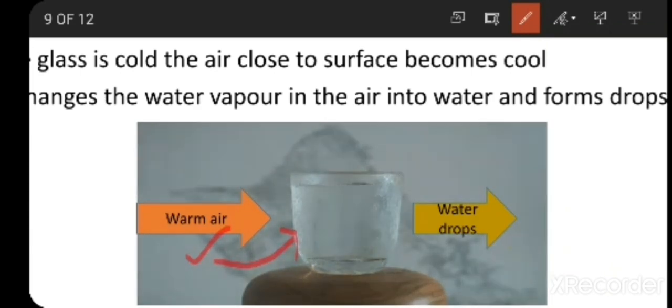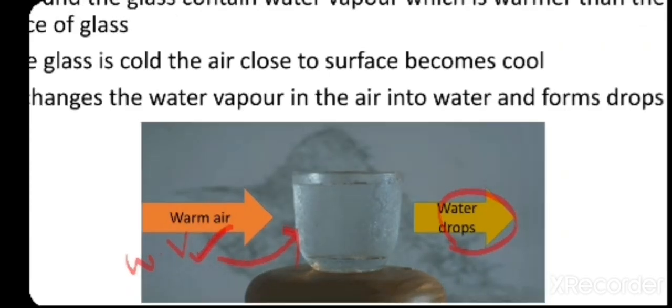I repeat, around the glass the air will be warm. You all know always air contains water vapor. So when this warm air comes in contact with the outer surface of the glass, it condenses. Water vapor is going to condense as the outer surface of the glass is very very cool, and it turns into tiny water droplets. Here you can observe tiny water droplets on the surface of the glass.